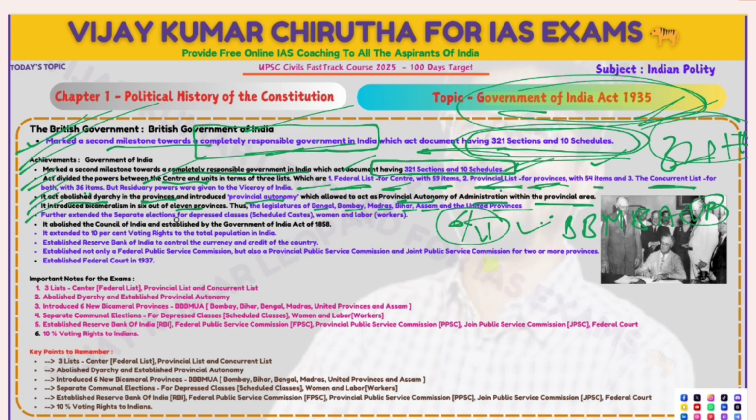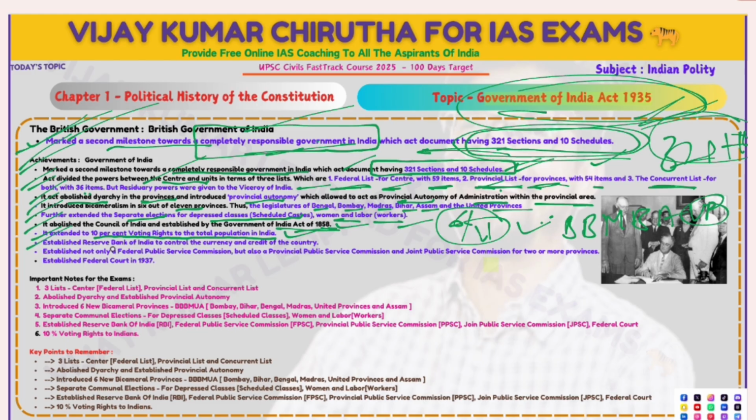It further extended separate elections for the depressed classes, women and labor also. So there were separate elections for women, for labor, and for the SC. It abolished the Council of India established by the Government of India Act 1858. It extended voting rights to 10% of the total population of India.